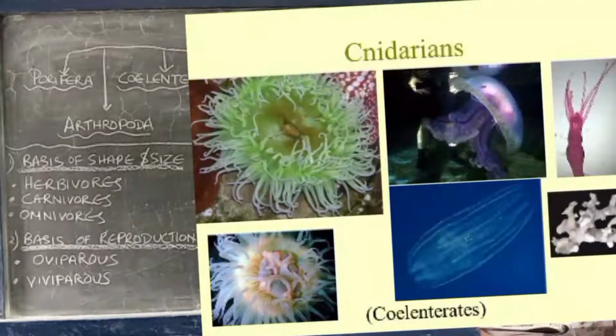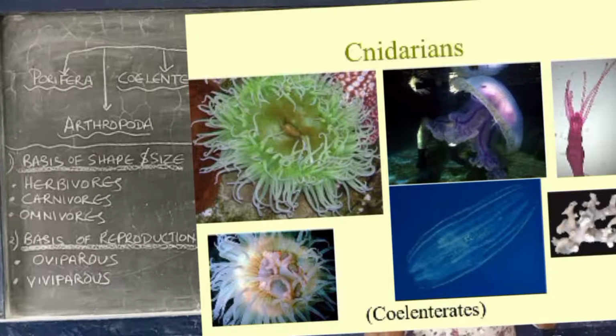Next one is Coelenterata, or Cnidarians. They are also known as Cnidaria. You can see the picture examples here. These are also aquatic animals. Most of them are found in the marine environment. Their body is radially symmetrical. That means the body can be divided into two equal halves when you cut them.